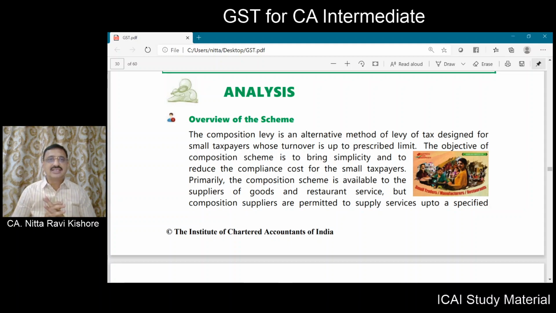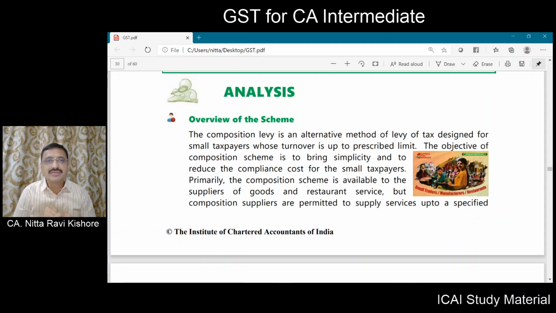Now let us understand the overview of this scheme. In the preceding class, we understood that there are two categories of composition schemes. One is for suppliers of goods, another one is with regard to the suppliers of services. Now, this composition levy is an alternative method of levy of tax. This composition levy is designed for small taxpayers.